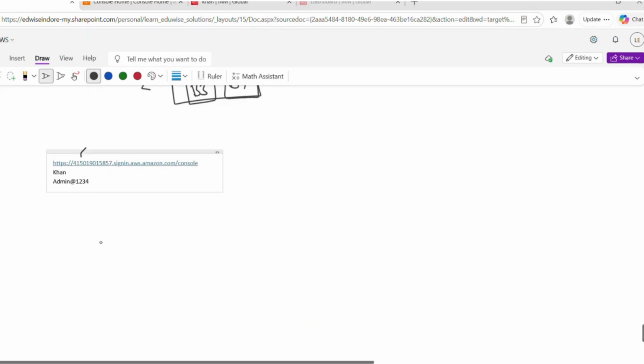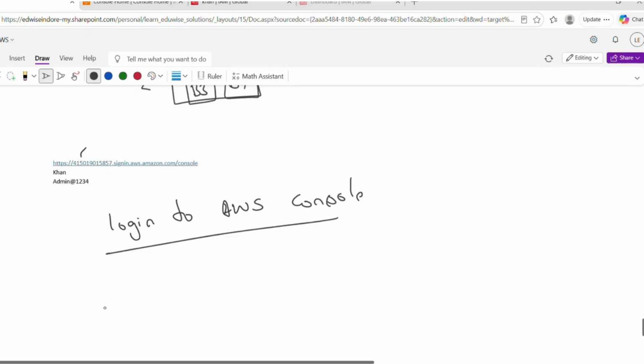Whenever you are going to log into the AWS console, you need three fields. We are going to log in by using three fields.